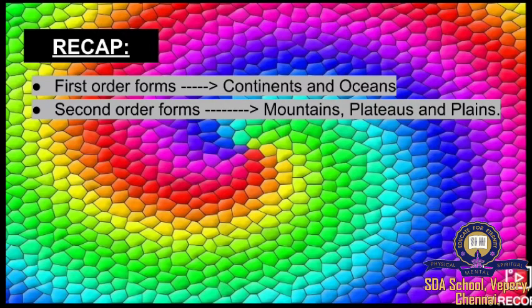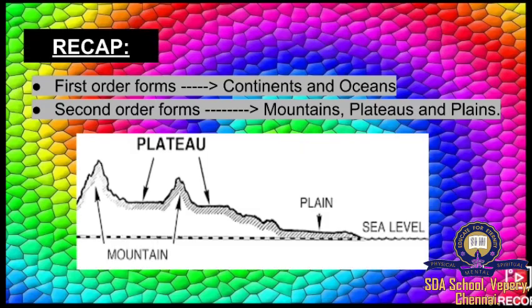So today what all have we seen? The first order, that is the continent, land, and the ocean, water. Second order forms mountains, plateaus, and plains. To give you clearer information about mountains, plateaus, and plains, I have a picture. So there you go. In this you see the right end, that is the sea level water. Above that is the plain, the land, plain land. If you go above, the flat thing is the plateau, and then when it goes high, it is the mountain.